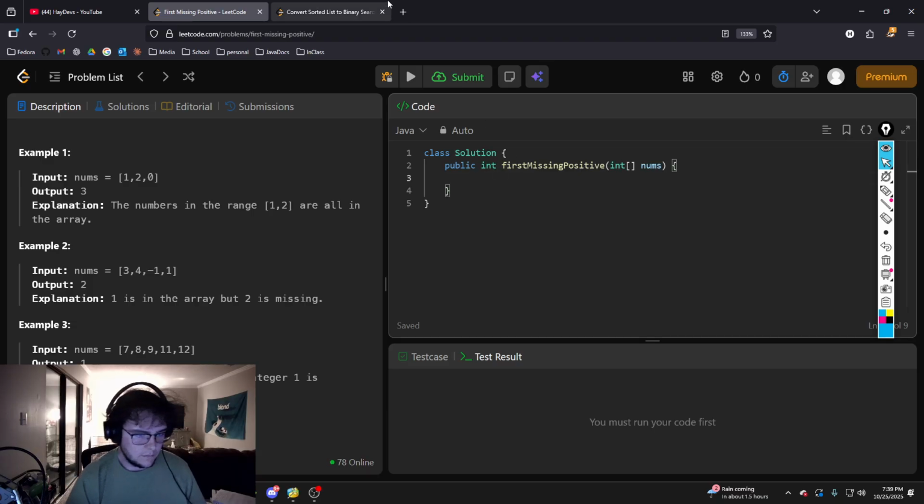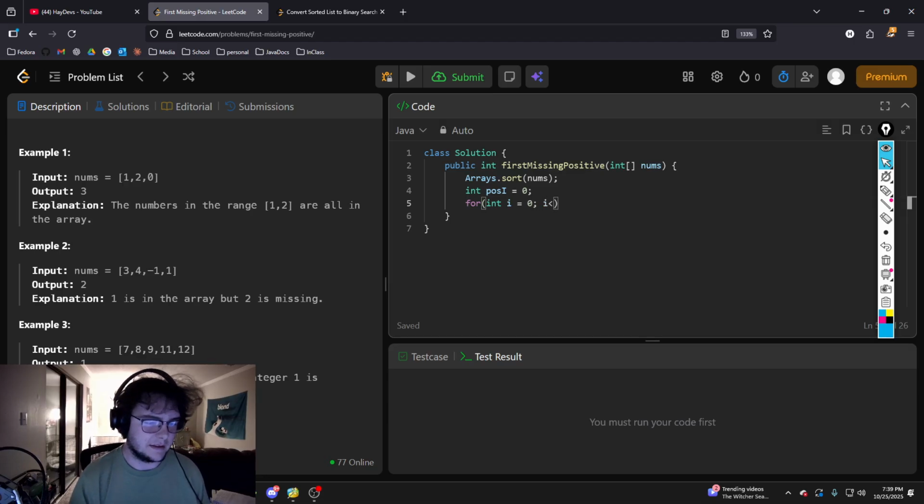So this one's not too bad. The first thing we want to do is sort the array. So Arrays.sort, and then we pass in nums. This will give us values from all the negatives to the positives. And then for int positive I, we're going to store the positive index. Positive I is equal to 0. For I equal to 0, I less than nums.length, and we'll do I plus plus.